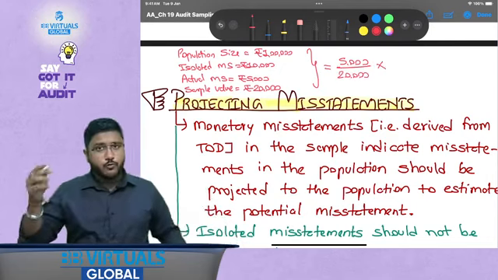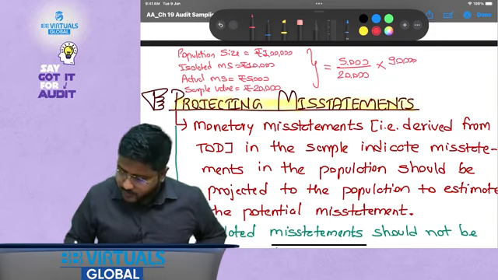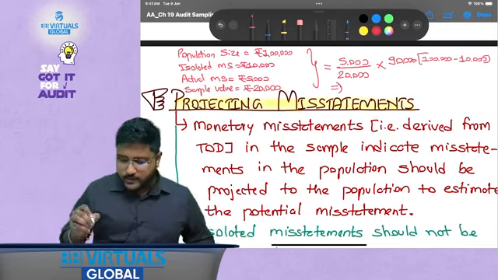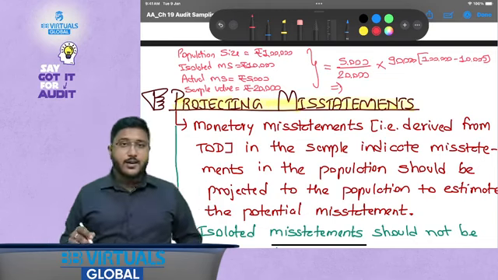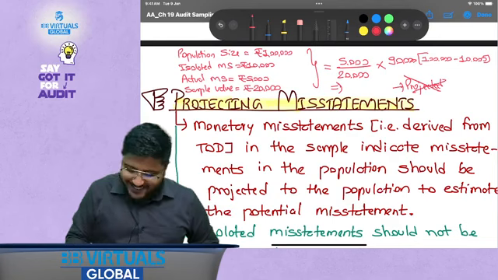Then what would be the misstatements in 90,000? But sir, there should be 1 lakh, right? No, 1 lakh minus isolated. Whatever this amount comes to would be your projected misstatements. Is it right? No. Why?